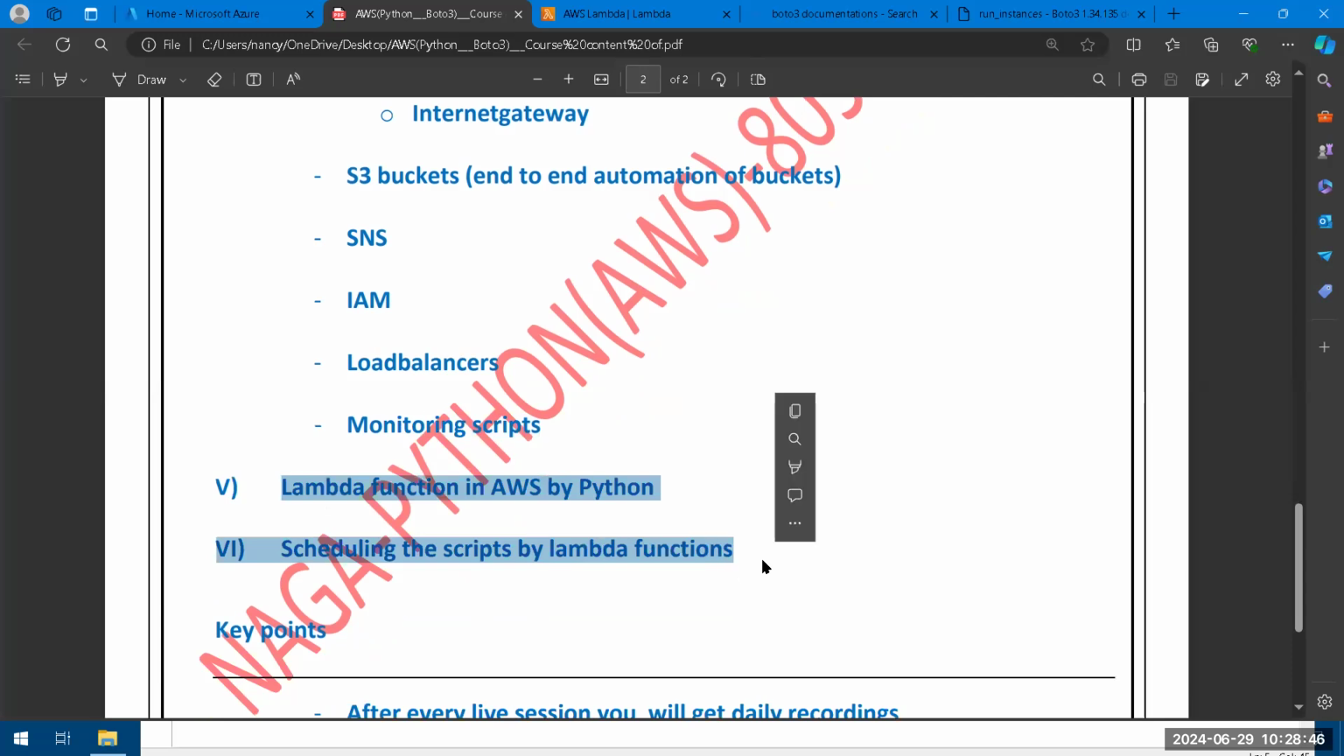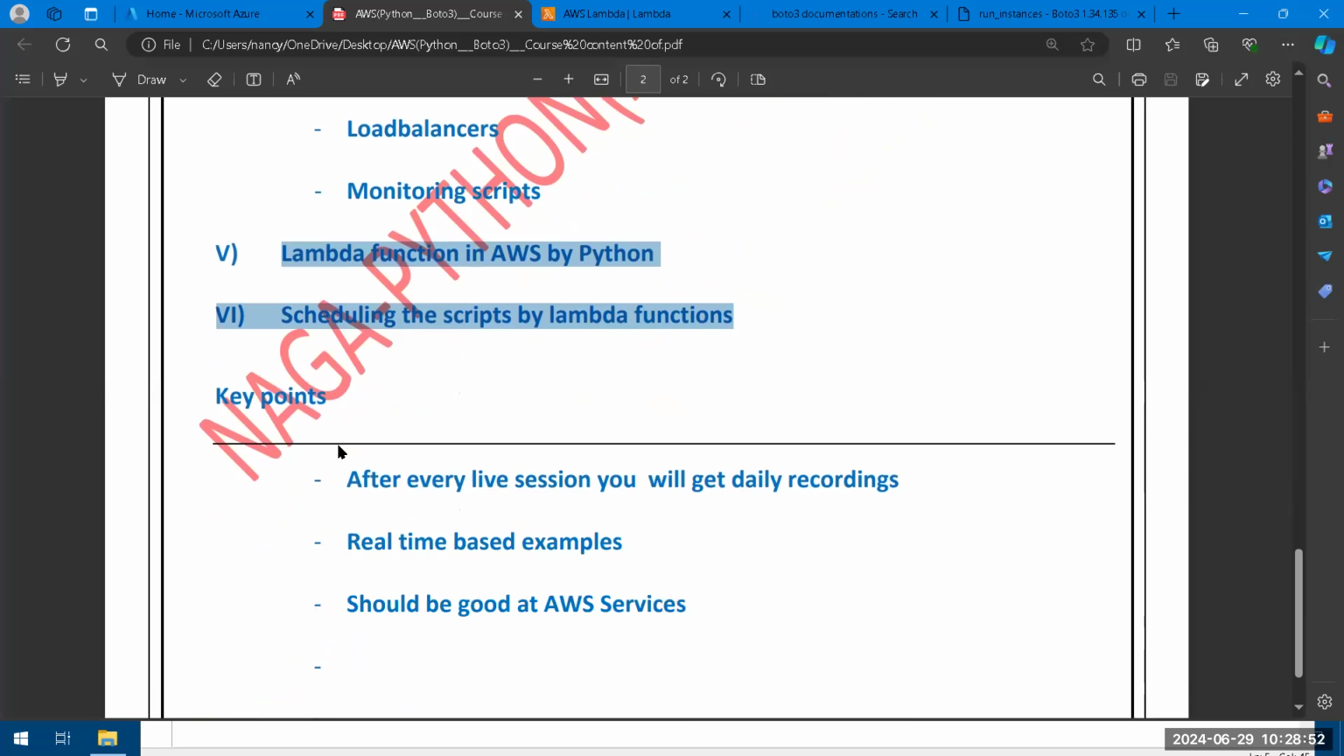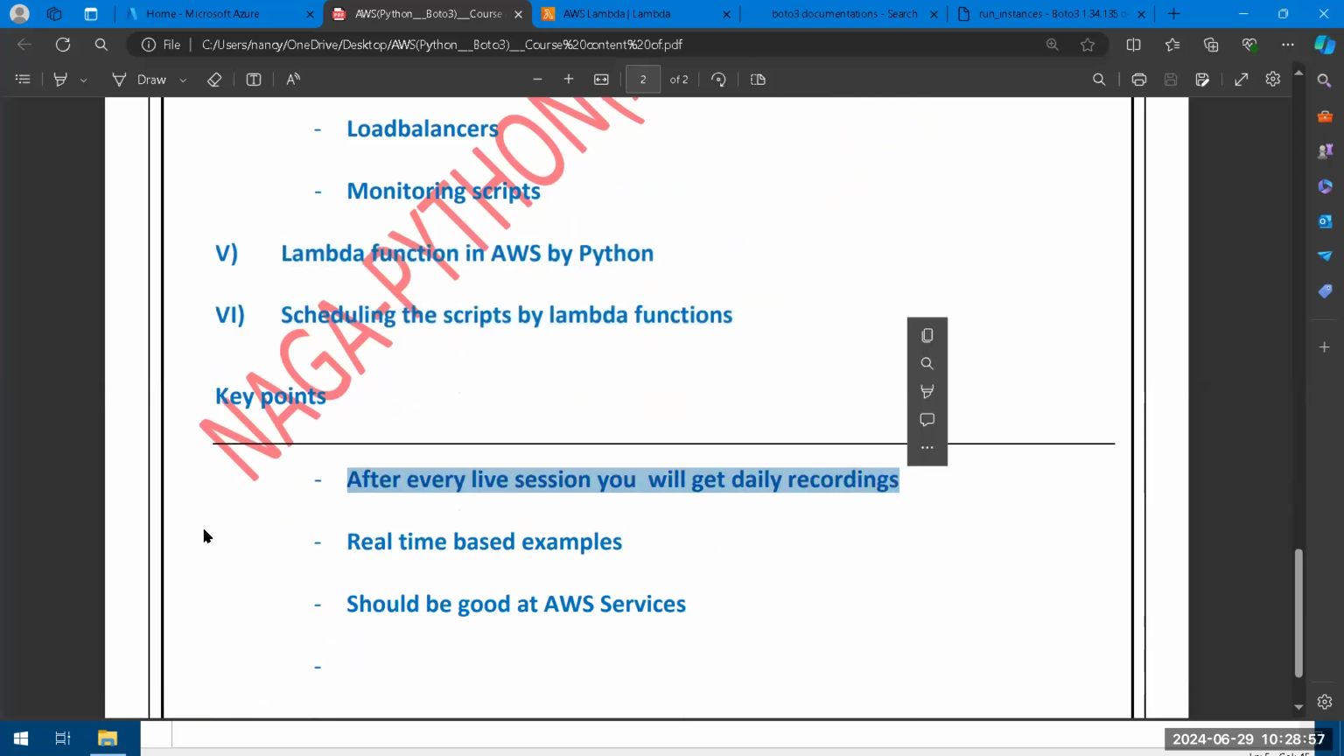once we install and practice, once we are good at this area, we will know how to schedule and how to work with AWS. And after every live session, you will get the daily recordings, but give the priority to live. It is completely real-time based. Once you are good at that, Python takes 3 sessions.